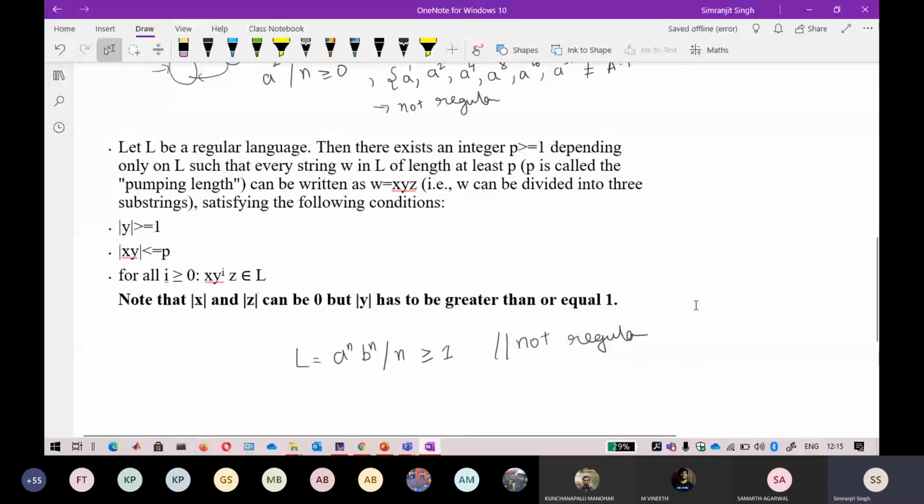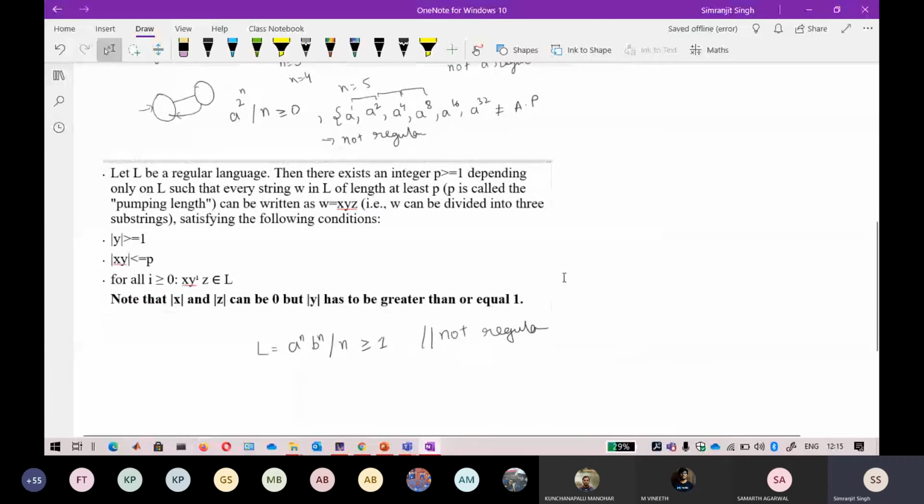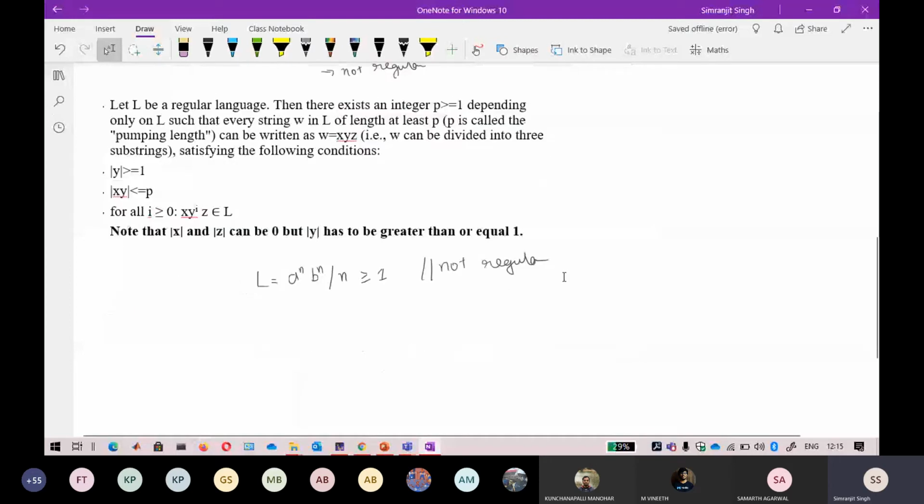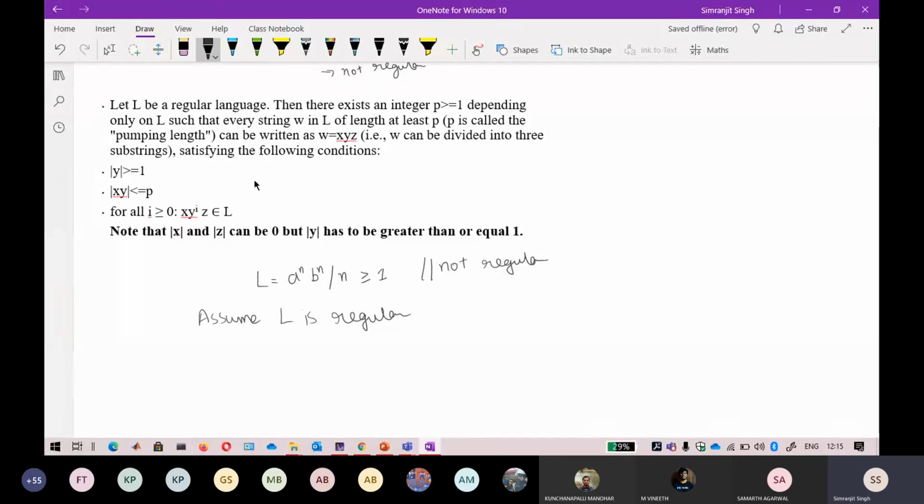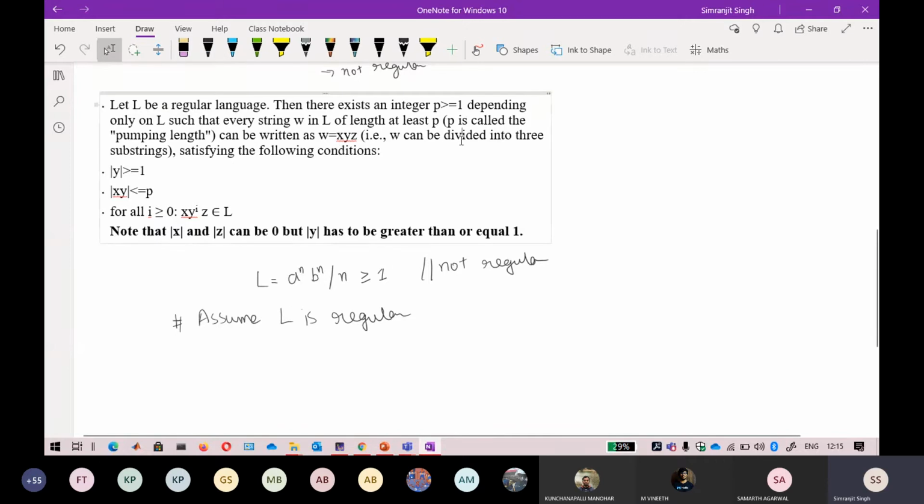Because it is a pumping lemma proof, first I will assume that L is regular. That is why this is a proof by contradiction. Keep that in mind, I will assume that L is regular. Only if it is regular can I apply the following property. If it is not satisfied, then I can directly say that this is not regular. So I am first assuming that this L is regular here.